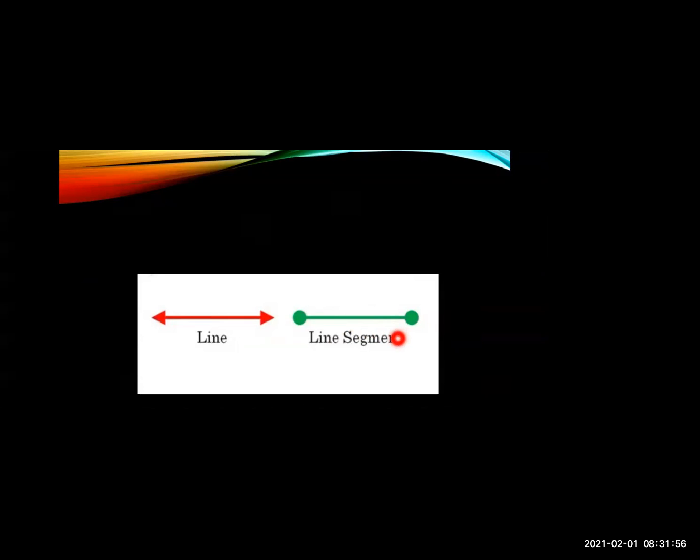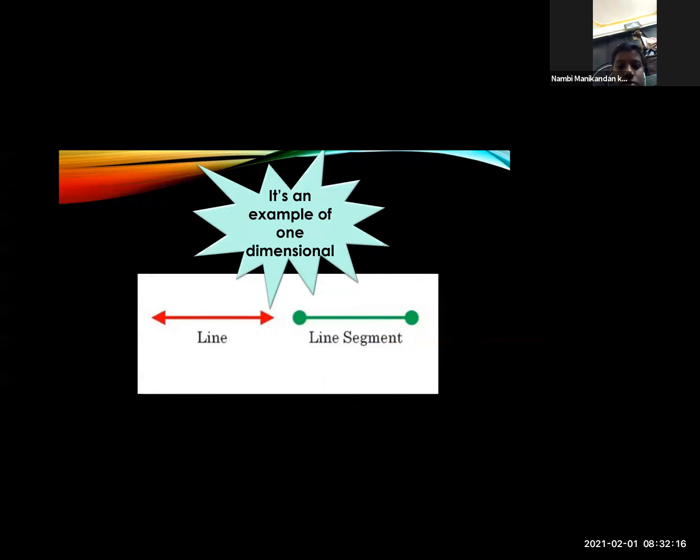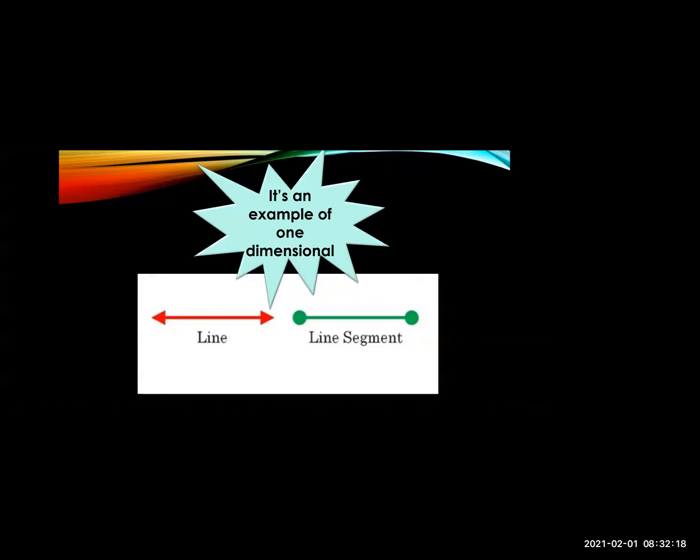So can you tell me which dimensional it is? It's an example of one dimensional. See, you will measure only one measurement. So it's an example of one dimensional.